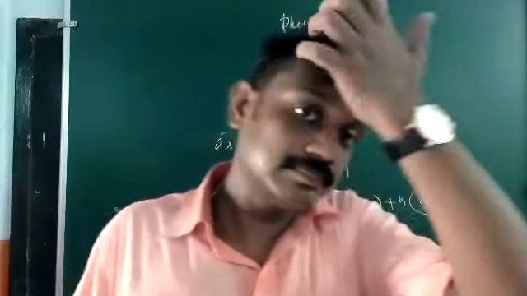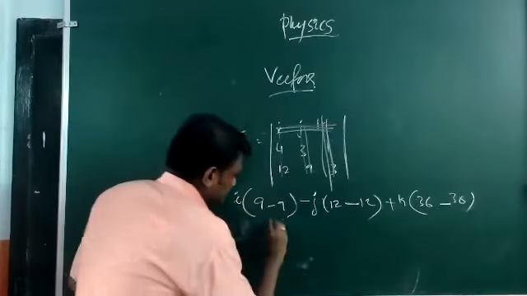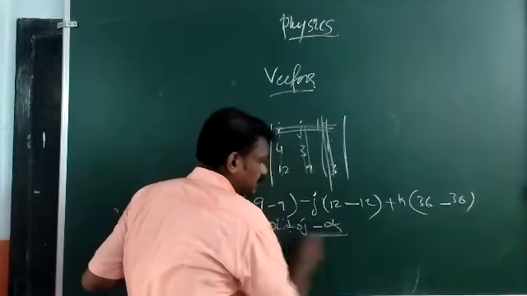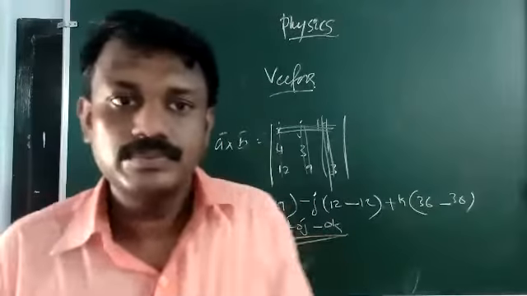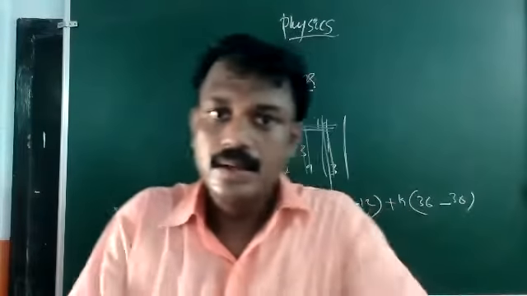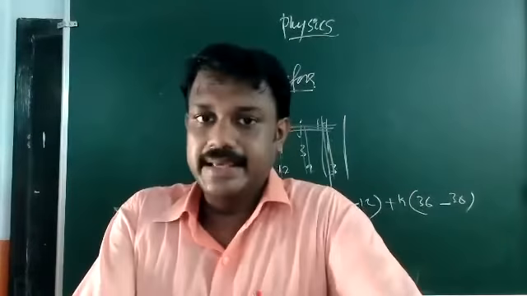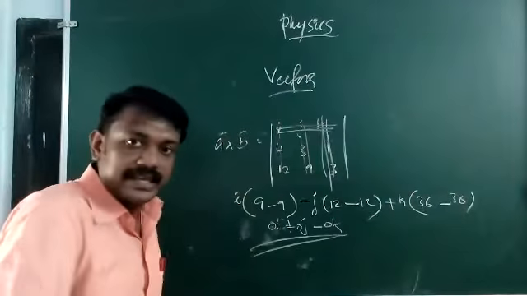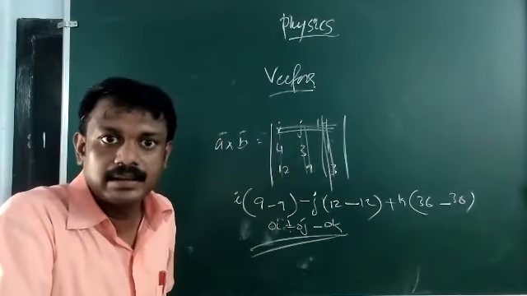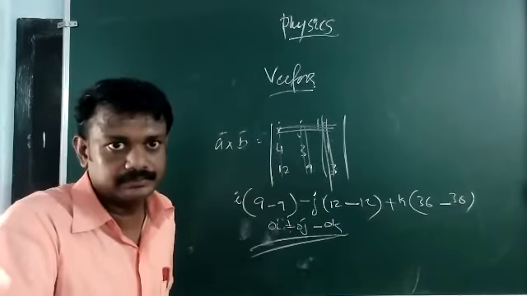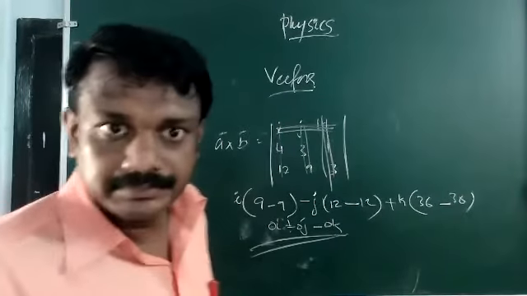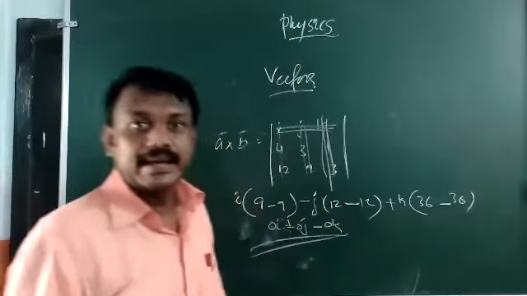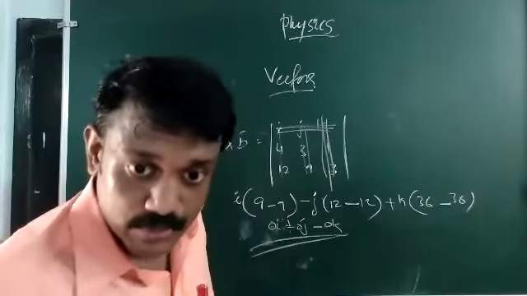What you are getting? You are getting 0i minus 0j minus that. See, if you are getting the cross product between two vectors as 0, then obviously those two vectors are parallel. Clear? So you can check whether the vectors are parallel by checking whether the cross product is equal to 0 or not.